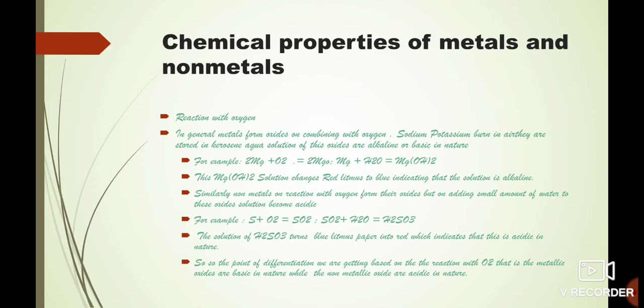When magnesium reacts with oxygen, it forms magnesium oxide: 2Mg + O2 gives 2MgO, where the 2 before Mg is only to balance the equation. Now when magnesium reacts with water, it forms magnesium hydroxide.